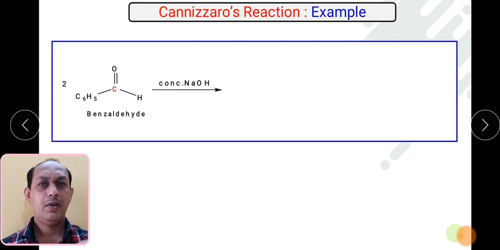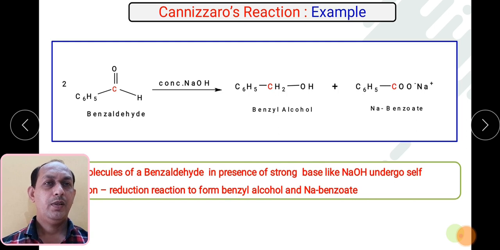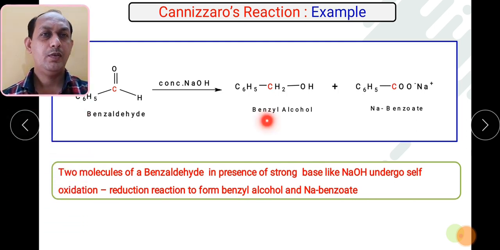Now we'll see the example. Already we have seen this reaction. Benzaldehyde is reacted with concentrated NaOH under warm conditions. So what are you expecting? Benzyl alcohol and sodium benzoate. This is how benzyl alcohol and sodium benzoate will form. We can say that two molecules of benzaldehyde in the presence of a strong base like NaOH undergo self-oxidation reduction to form benzyl alcohol and sodium benzoate.